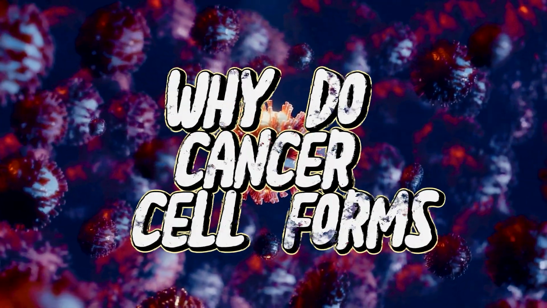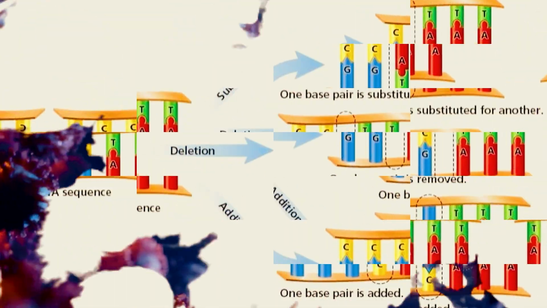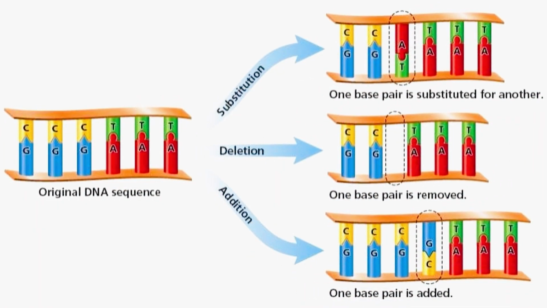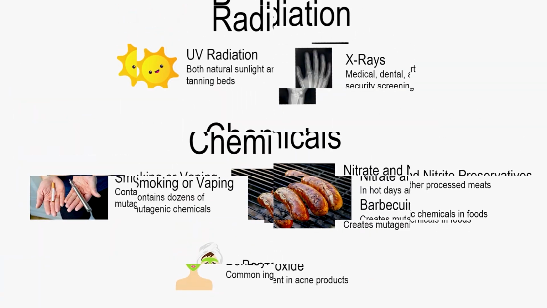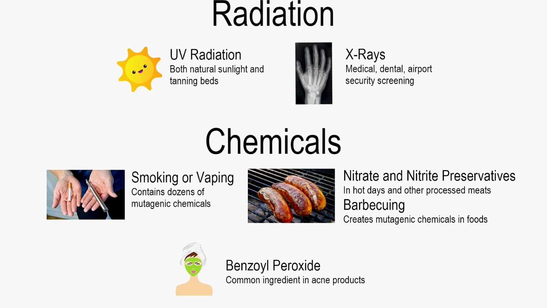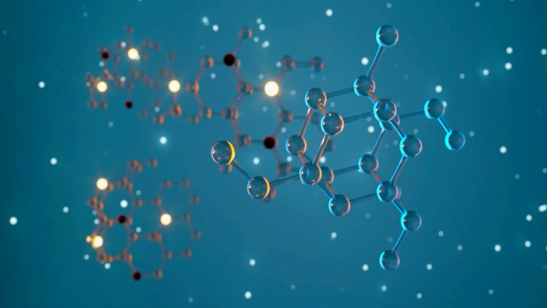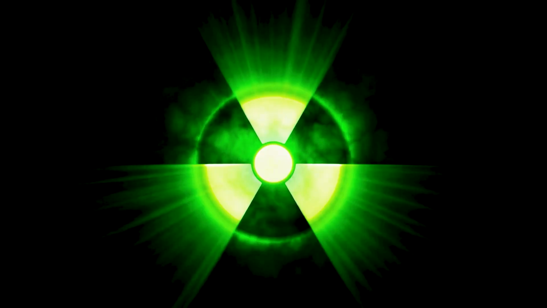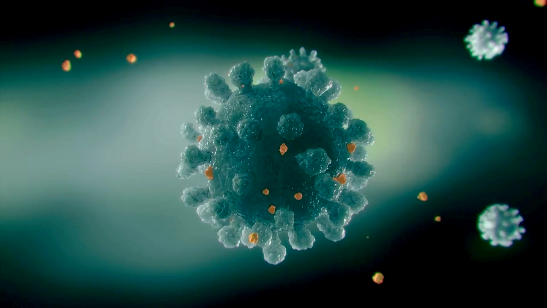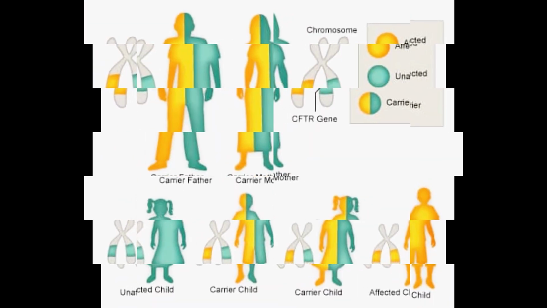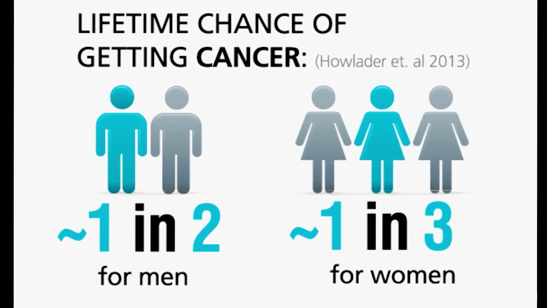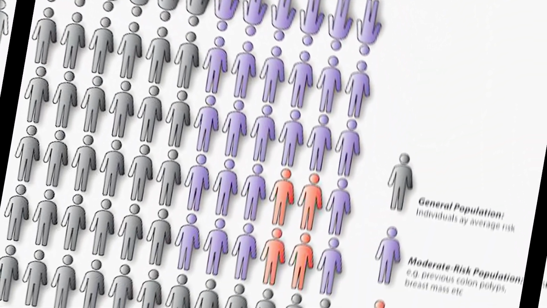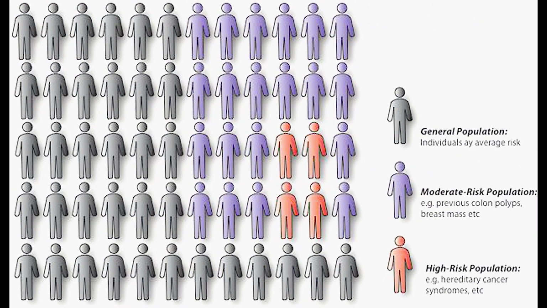Why do cancer cells form? Cancer forms when normal cells in the body undergo genetic mutations that cause them to grow and divide uncontrollably. These mutations can be caused by a variety of factors, including exposure to certain chemicals, radiation, or viruses, as well as inherited genetic predispositions. While there are many factors that can increase the risk of developing cancer, it is not always clear why cancer forms in some people and not in others.